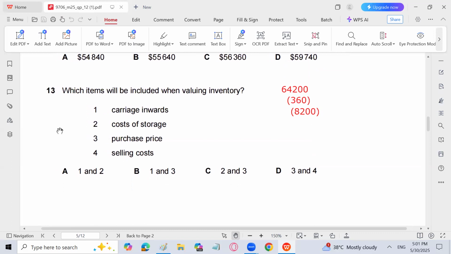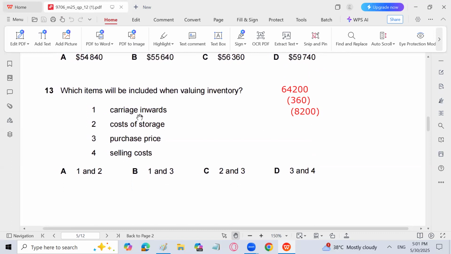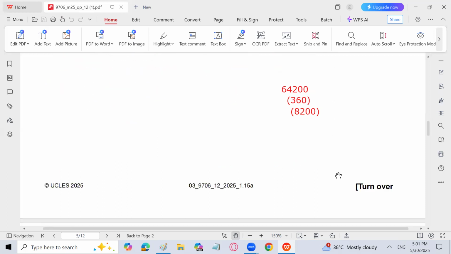Which item will be included when valuing inventory? So that is carriage inward, that will be part of inventory, and purchase price. No cost of storage, no selling cost. So 1 and 3 is the answer. B is the answer. We used to have MCQs where inventory is valued at cost or NRV, whichever is less. But here, he just wants to know how the inventory is valued: cost price, purchase price, and whatever carriage cost we have paid, or any direct costs which are incurred with the inventory. So B, answer 1 and 3.